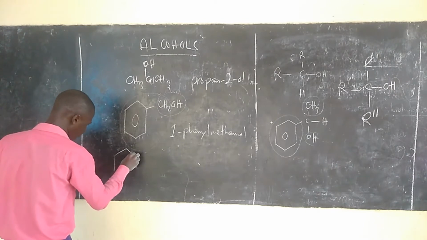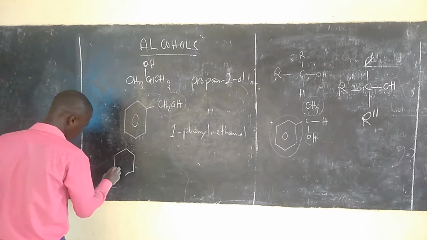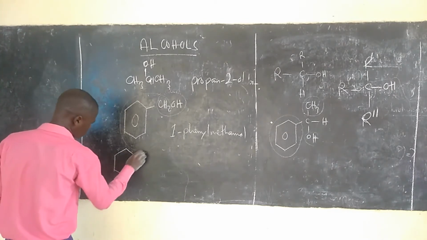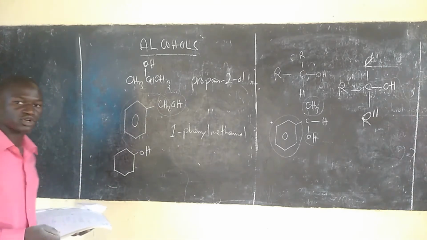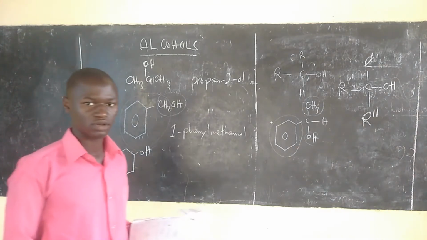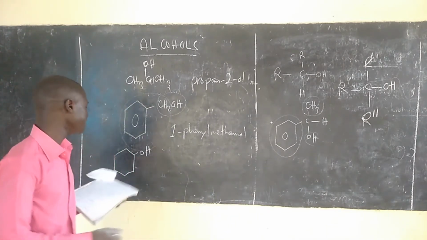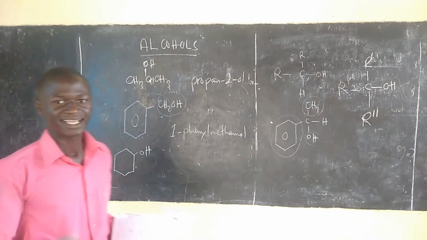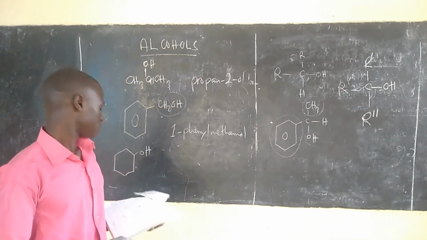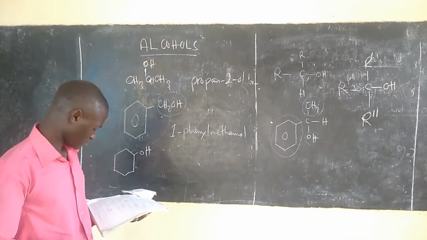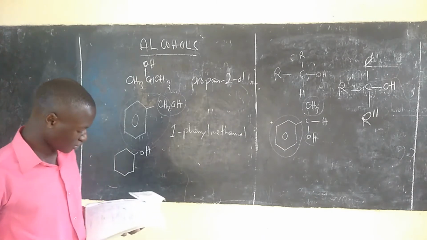Kwa mfano compound kama hiyo hapo ukipewa uname compound kama hiyo hapo, anake ni cyclohexanol.